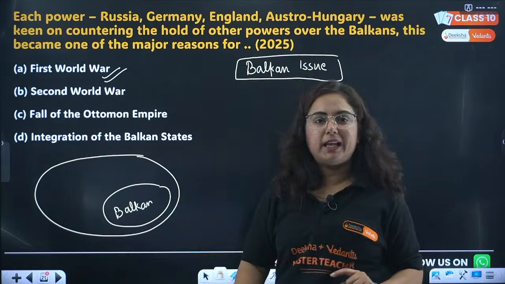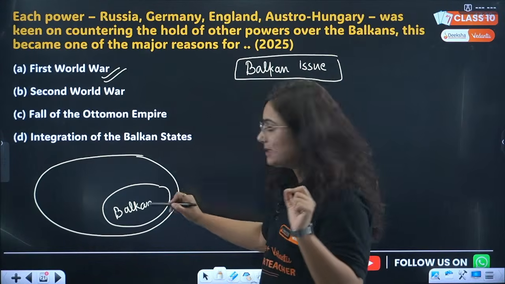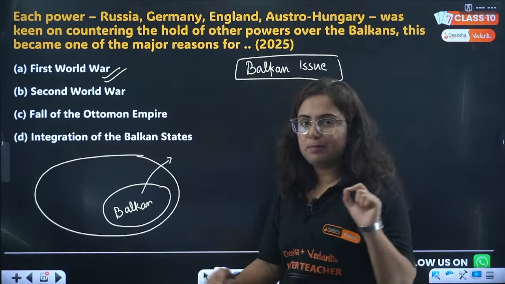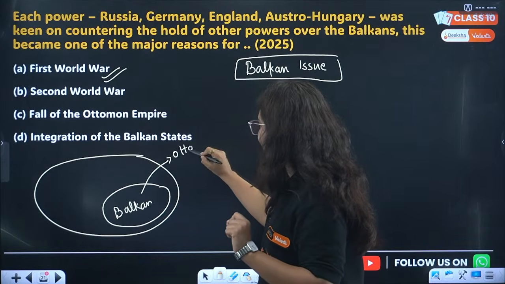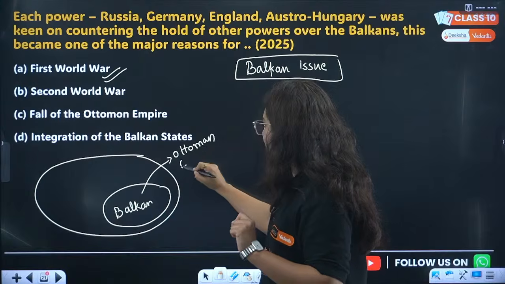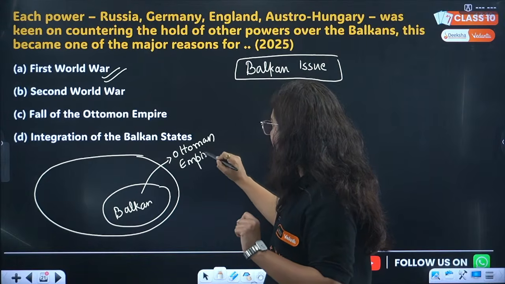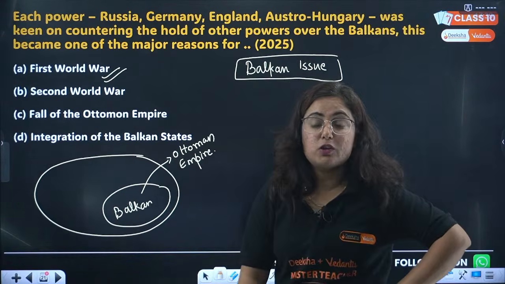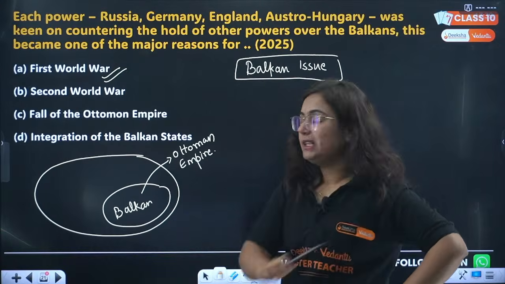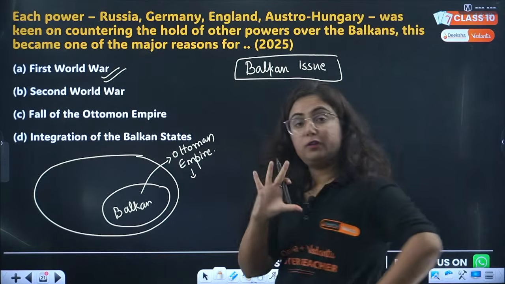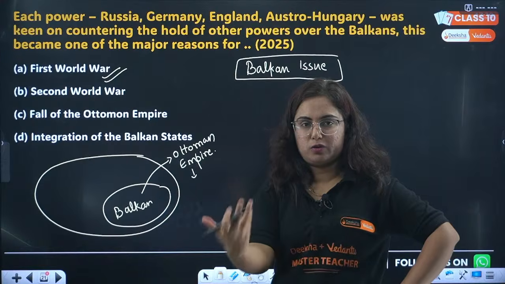This Balkan region was ruled by an empire, the Ottoman Empire, since the 15th century, again an autocratic empire.